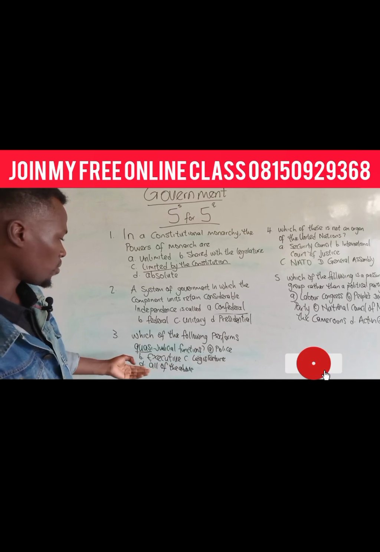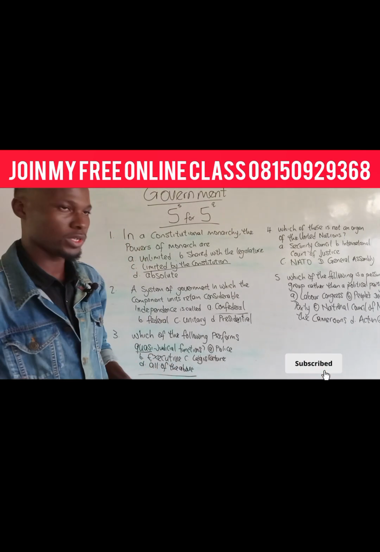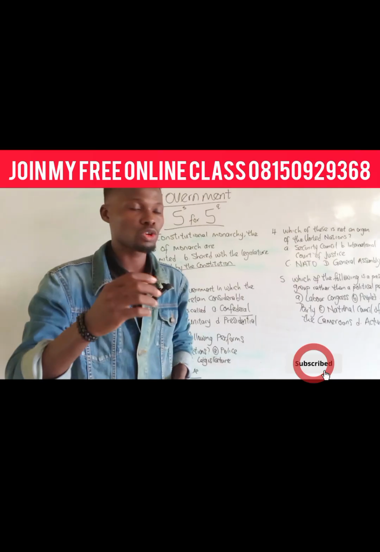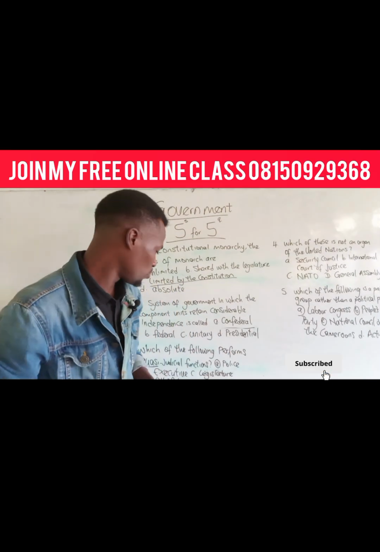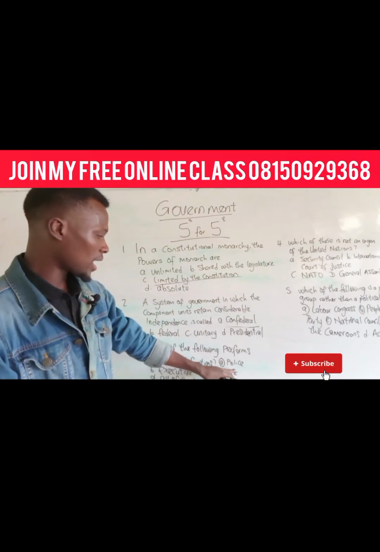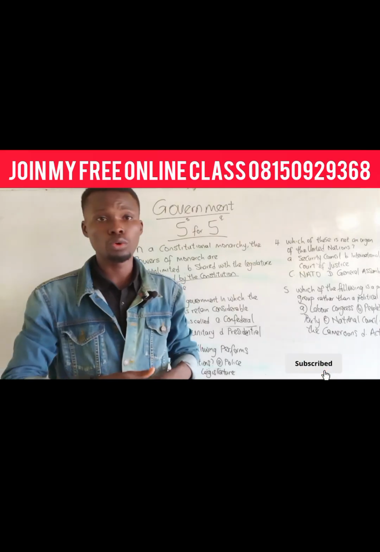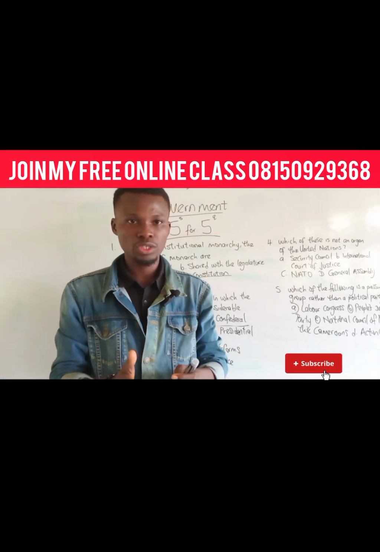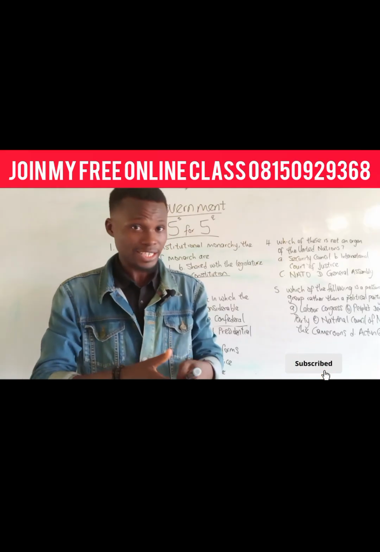So we can answer the question now. Which of the following performs a quasi-judicial function? Now you must know, and I told you already, that the second part of that secret 2 is to now use practical examples. What are the practical examples? How can police perform a quasi-judicial function? Do you know that it is the function of the judiciary to settle disputes? It is the judiciary that settles disputes.